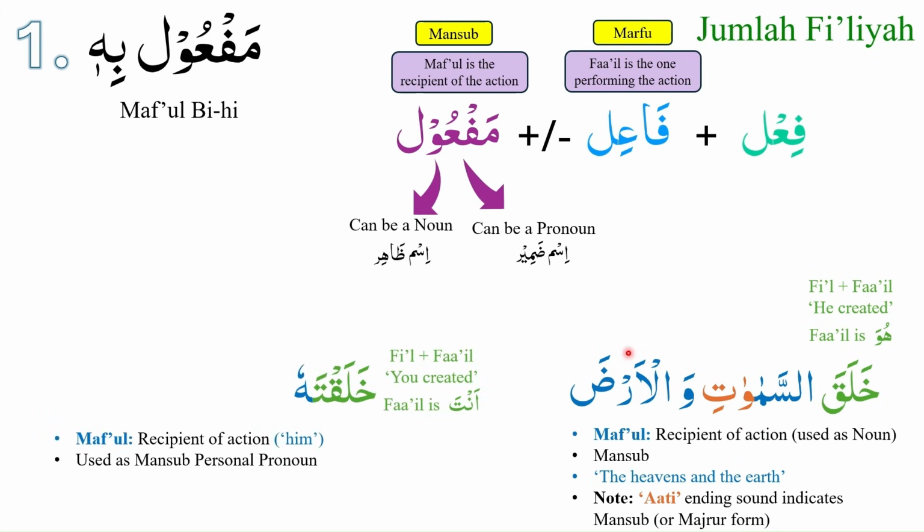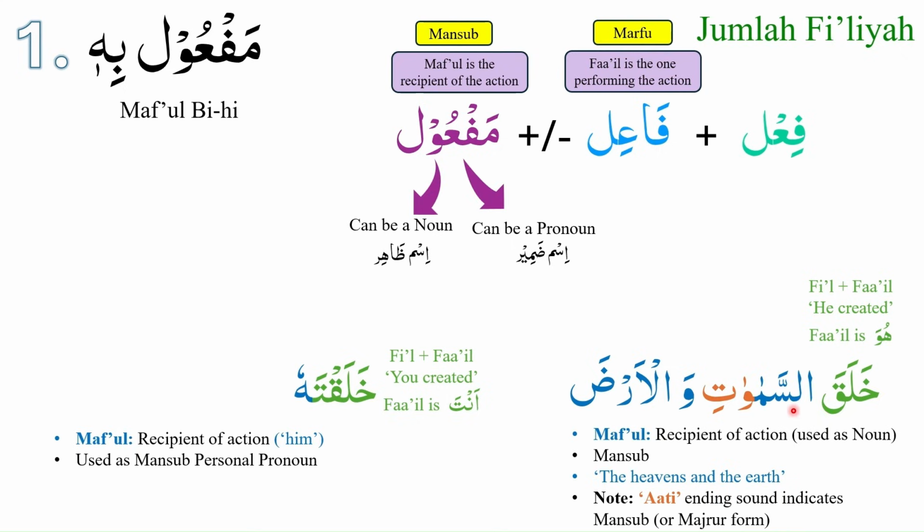Another example is khalaqtahu. In this example, khalaqta is the combination of fi'il and fa'il. Khalaqta can be translated as you created. Fa'il in this case is anta. Hu in khalaqtahu is maf'ul or recipient of the action. The translation of khalaqtahu can be you created him. Hu is a mansub personal pronoun that is playing the role of maf'ul.